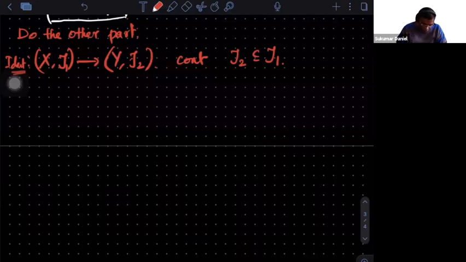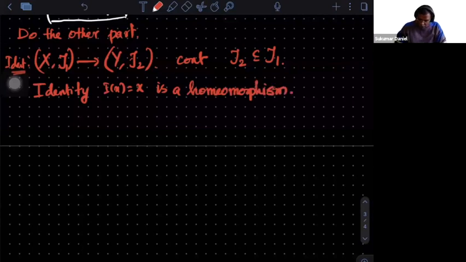So we are trying to prove that identity, I of x equal to x, is a homeomorphism. Bijective is clear. One-one and onto is immediate because it's an identity map between the same spaces, by the way. Sorry, this has to be x.